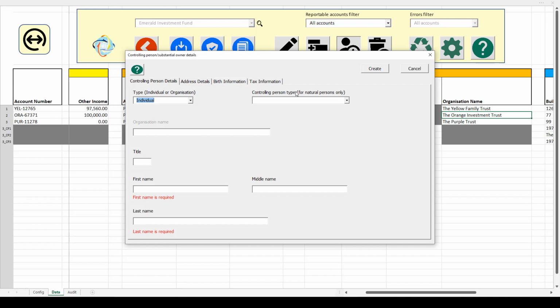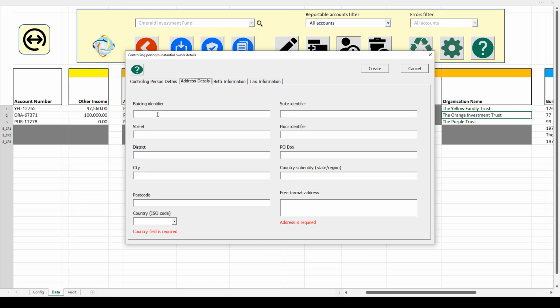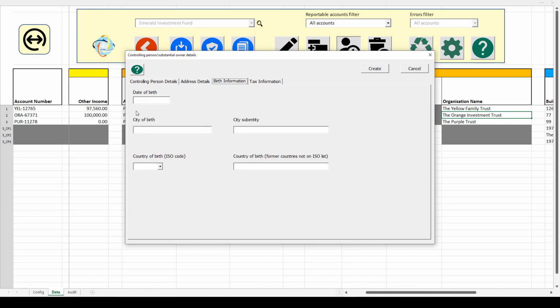The controlling person type field is in most jurisdictions optional. I'm just going to select that and enter the details of this individual. Address details. And I'm going to click on Create.